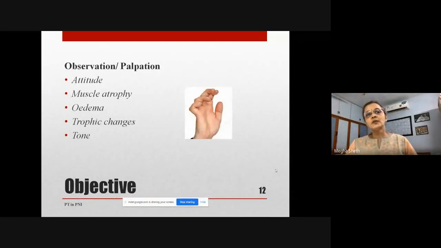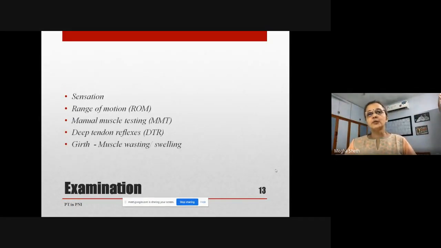Next, then you want to go in for some more examination where you're going to examine sensations. For sensations, you need to examine it nerve wise and not dermatome wise. Each nerve has its own supply. Please do not examine it dermatome wise. Also, when we look at peripheral nerve, there is a lot of overlapping of this nerve supply to the skin.